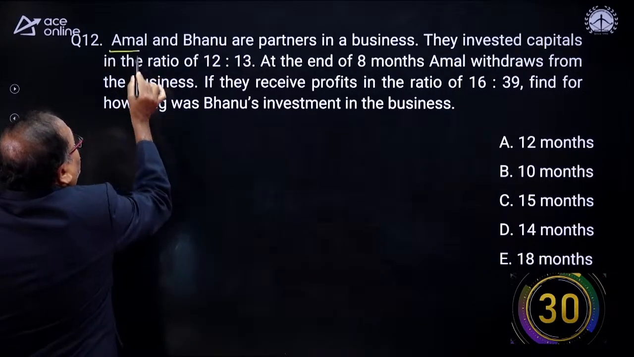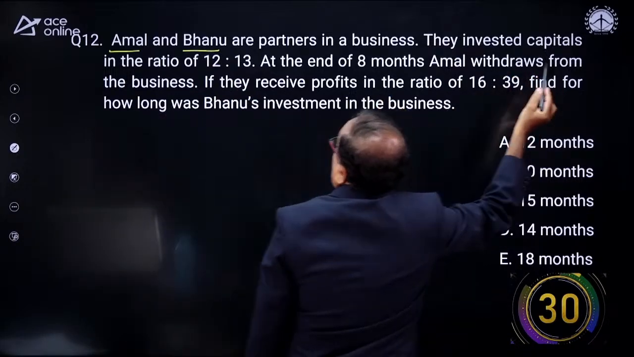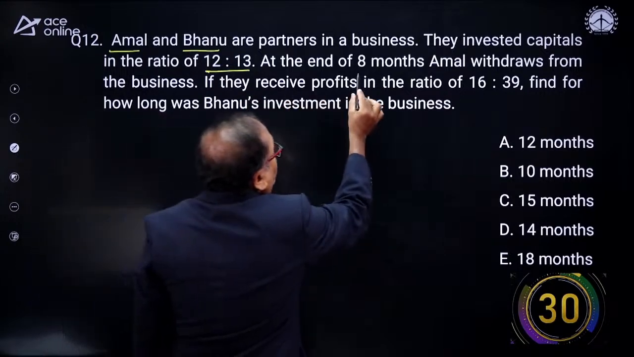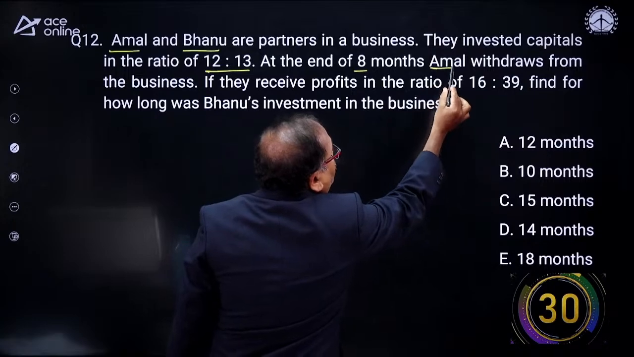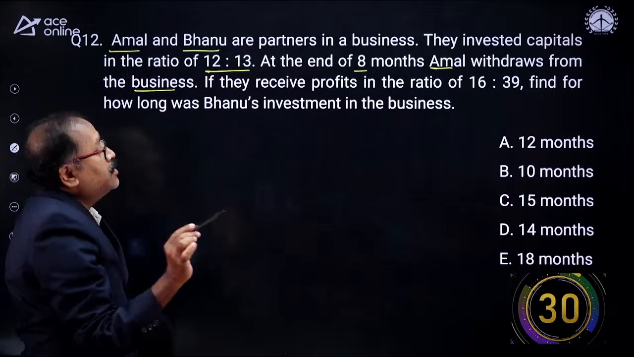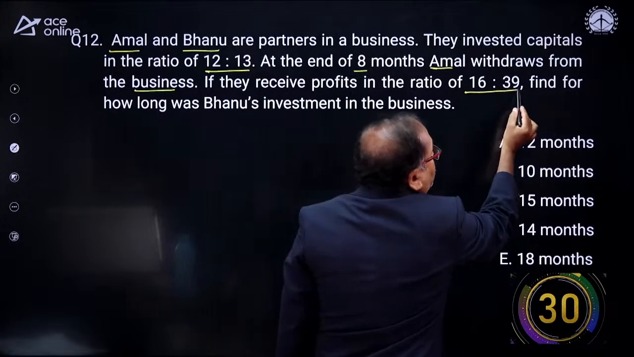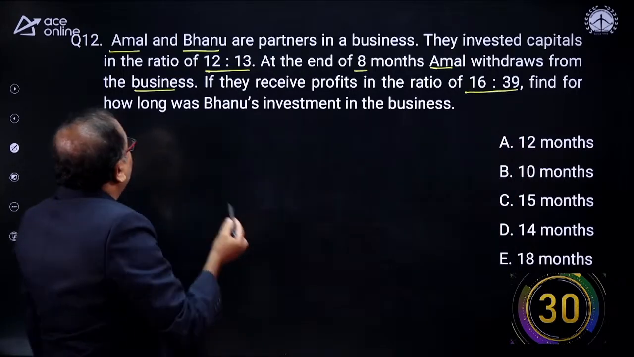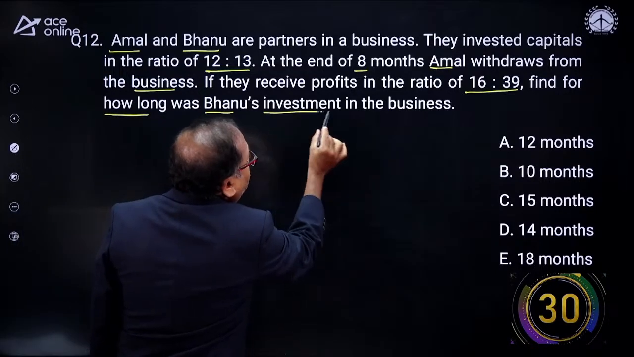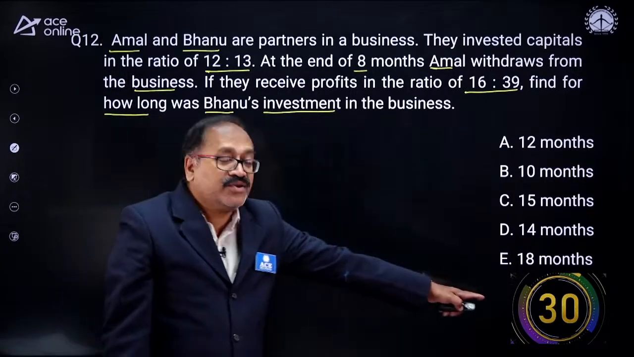Question 12. A and B are partners in a business. They invested the capital in the ratio of 12:13. At the end of 8 months, A withdraws from the business. So A was in the business for 8 months. If they received the profit in the ratio 16:39, find how long B invested the money in the business. Easy question, my friend. Answer it. Your 30 seconds is here.